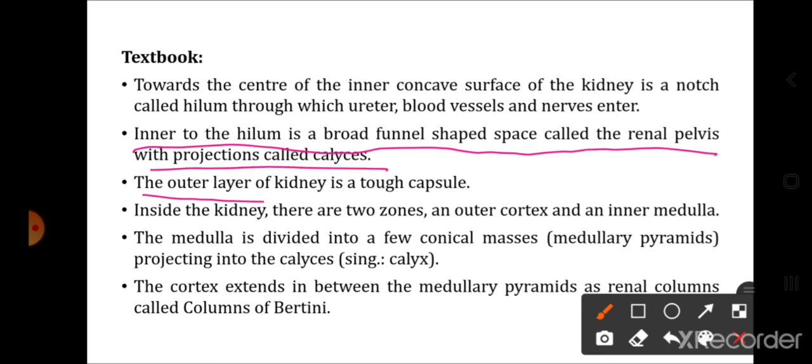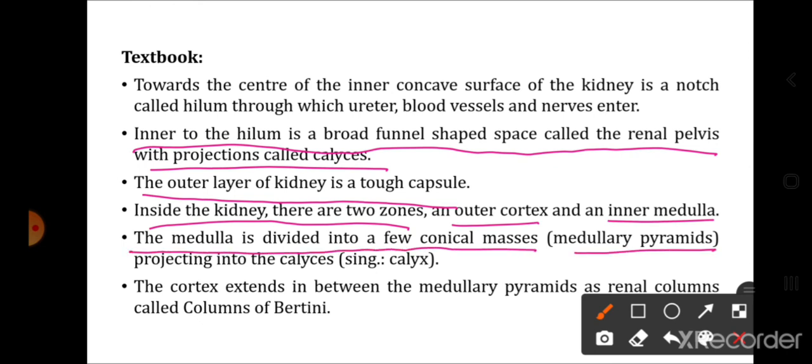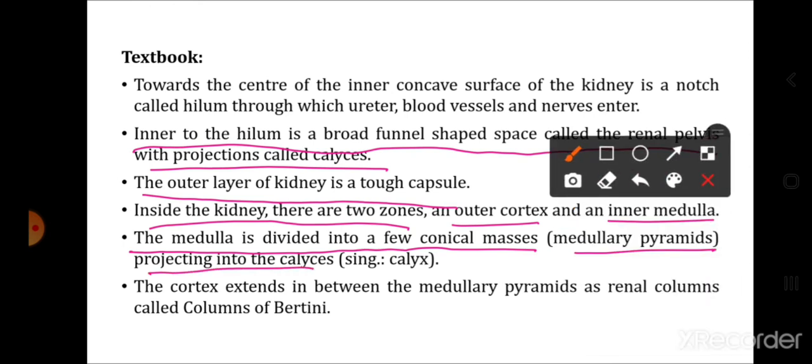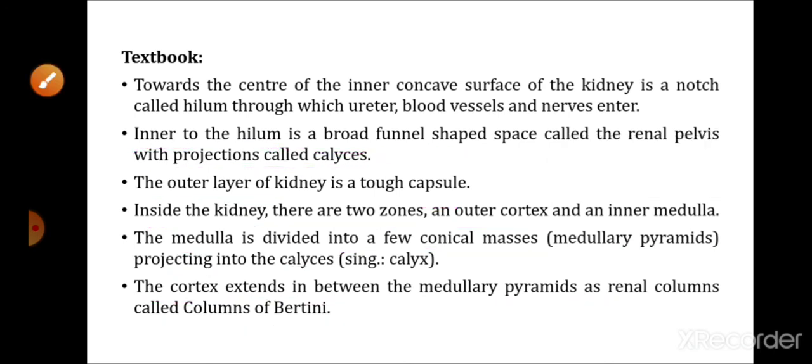The outer layer of the kidney is a tough capsule. Inside the kidney, there are two zones, outer cortex and inner medulla. The medulla is divided into few conical masses which are called medullary pyramids, which project into calyces. The singular form is calyx. The cortex extends in between the medullary pyramids as the renal columns of Bertini.